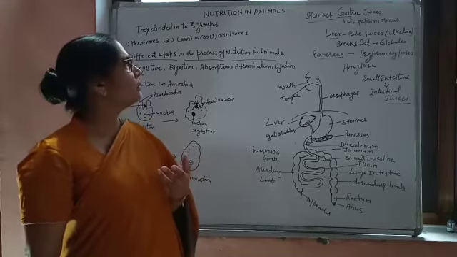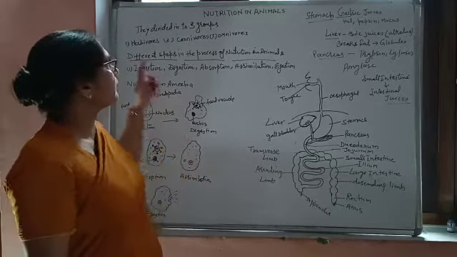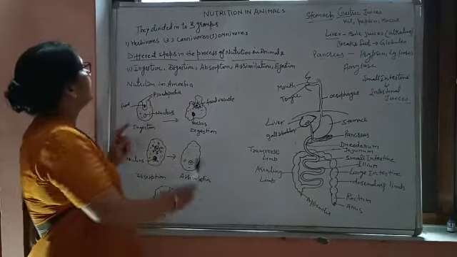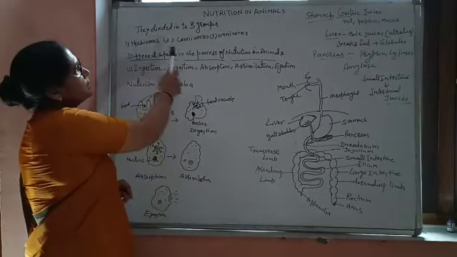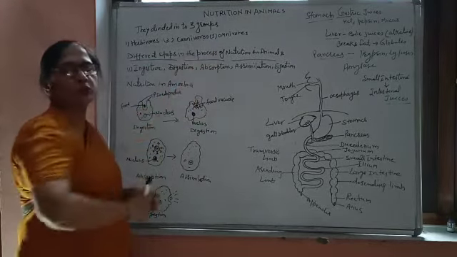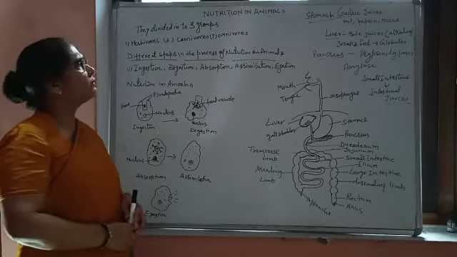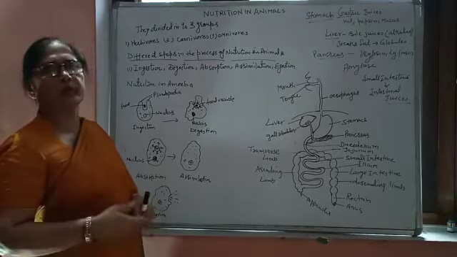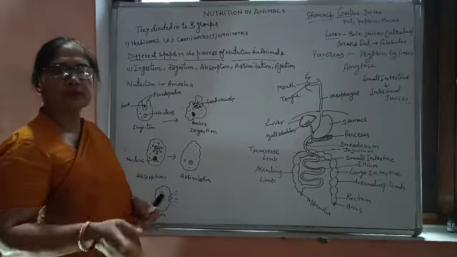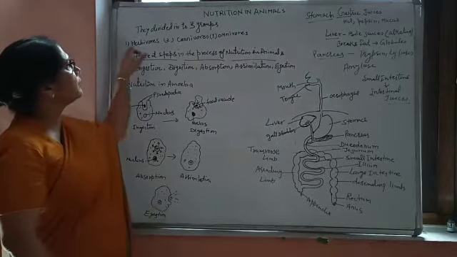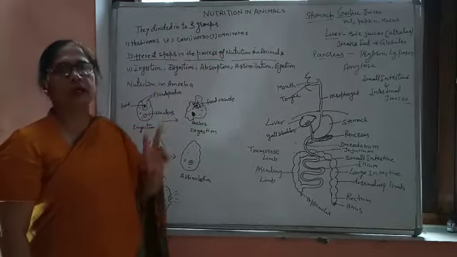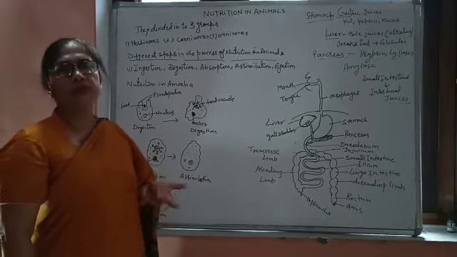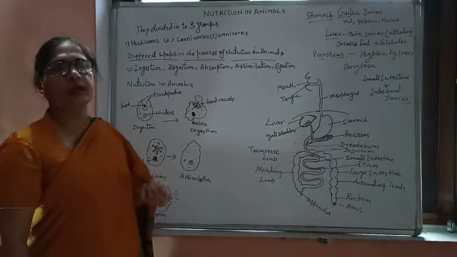Students, you must know this by now, just listen carefully. We have divided these animals into three groups: herbivores, carnivores and omnivores. These are very common terms, and you have studied them in your previous classes, when you were in junior classes. So herbivores, carnivores and omnivores are three different categories of animals based on the type of feeding habit or type of food they are taking.